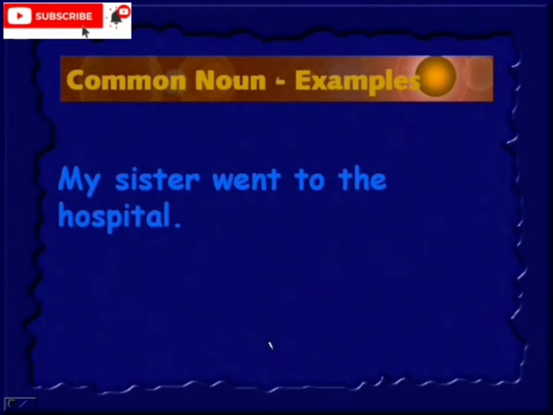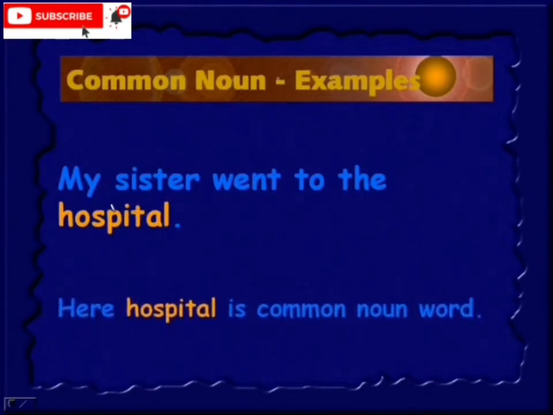My sister went to the hospital. Write down the sentence and mark it. Which are the common nouns? So here hospital and even sister. Hospital and sister both are common nouns.